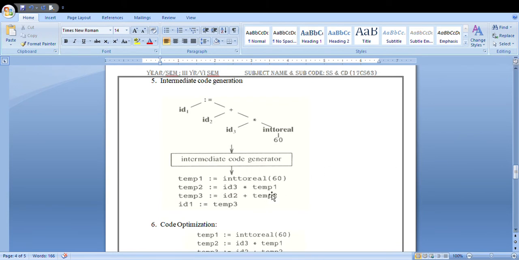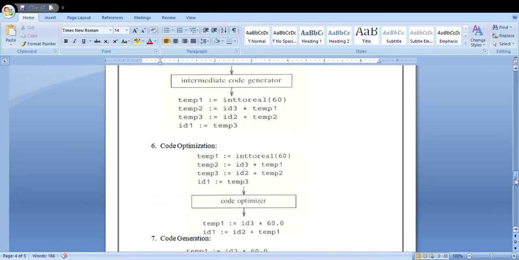Whatever value you are taking is stored in your temp 1. So you multiply that variable with your id 3, and the resultant value will be stored in your temp 2. This is how your intermediate code generation will work.